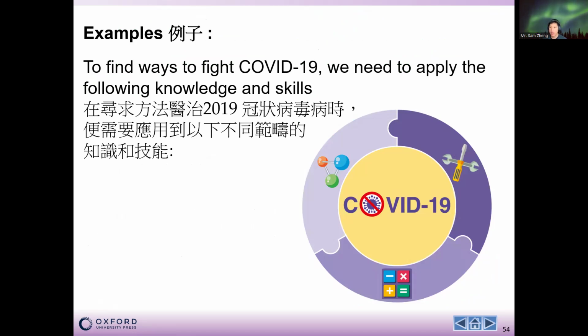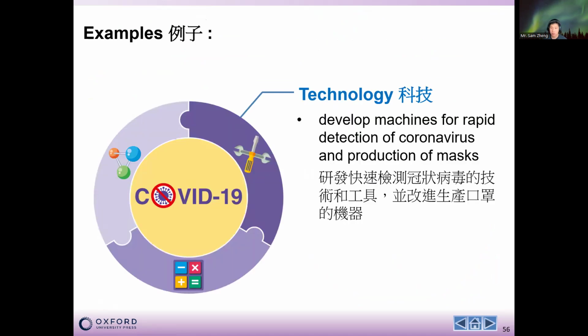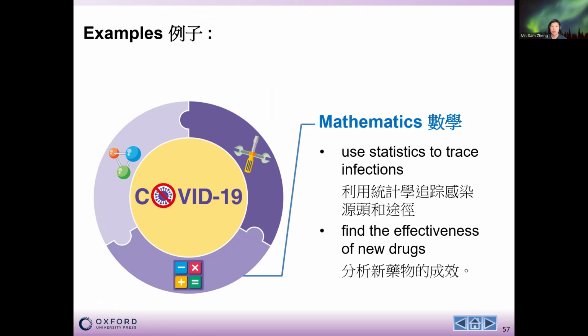So, for example, in the COVID-19 time, the pandemic time, when we tried to fight COVID-19, we did apply the STEAM idea. For example, we use science to understand the cause of COVID-19 and develop some treatments to cure the disease. Apart from that, we also use technology to develop some machines or methods for us to rapidly detect COVID-19, and also the production of masks. And lastly, we use mathematics, the statistics, to trace the infections and find the effectiveness of some new medicines.